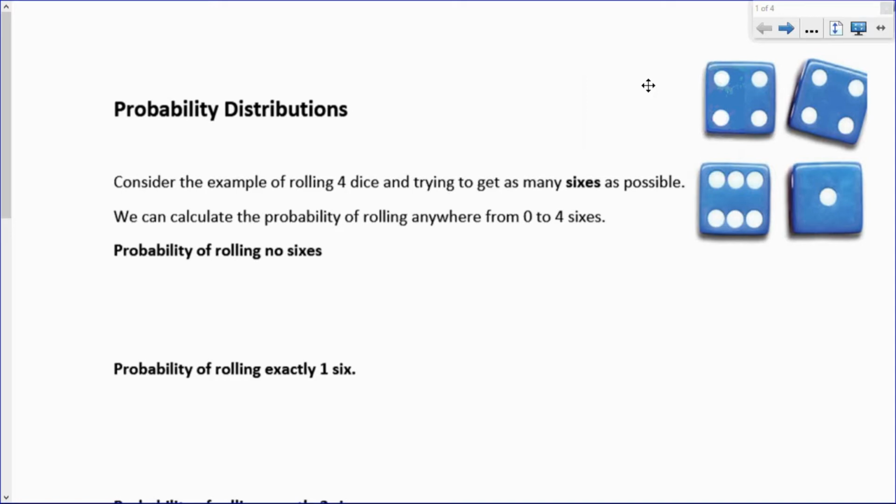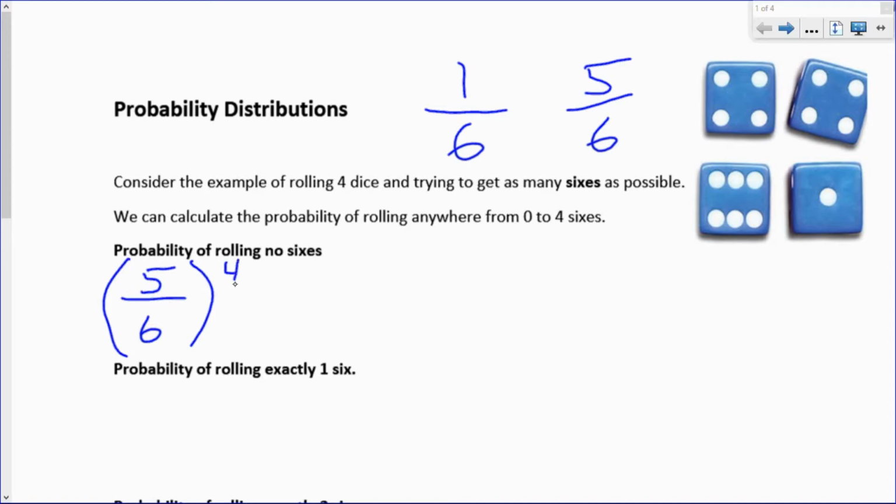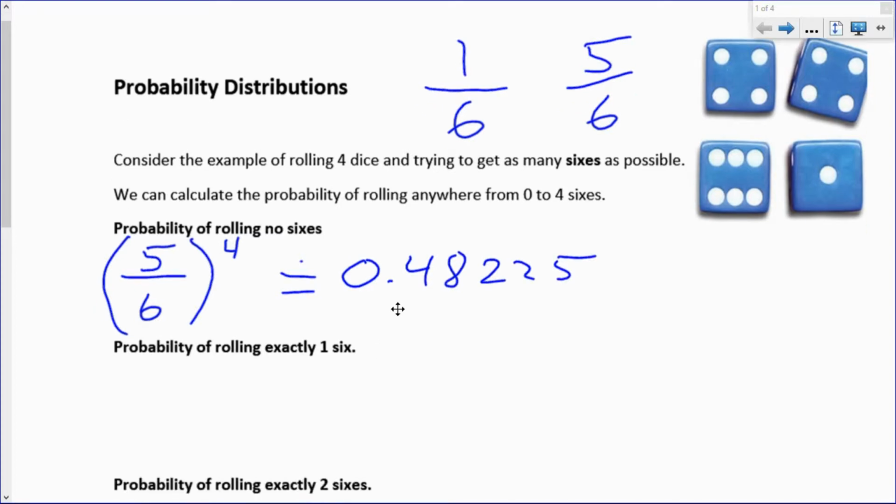So looking at the example with 4 dice and trying to get as many 6s as possible. Of course, the probability of getting a 6 is 1 out of 6, and the probability of not rolling a 6 is 5 out of 6. So the probability of rolling no 6s, well, 5 out of 6 times you're not going to roll a 6 on the first die. And then just think about each die being another event. 5/6 times 5/6 4 times, or (5/6)^4, is the probability that every single die turns up with a number other than 6. And that works out to approximately 0.48225.